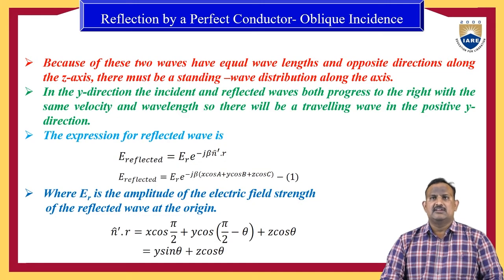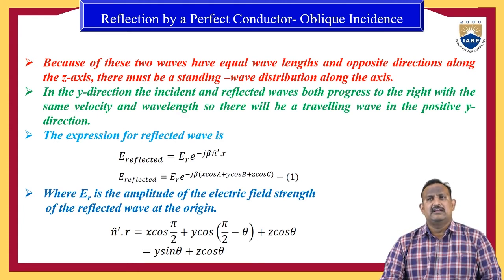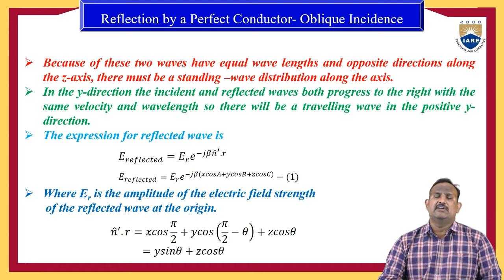Because these two waves have equal wavelengths and opposite directions along the z-axis, there must be a standing wave distribution along the z-axis. In the y direction, the incident and reflected waves both propagate to the right side with the same velocity and wavelength. So there will be a traveling wave in the positive y direction. Because of the traveling wave, we can transfer the information from one point to another.